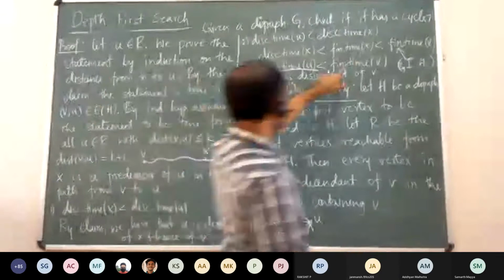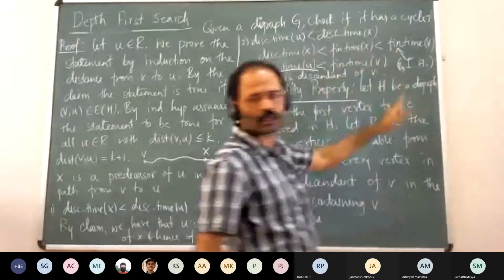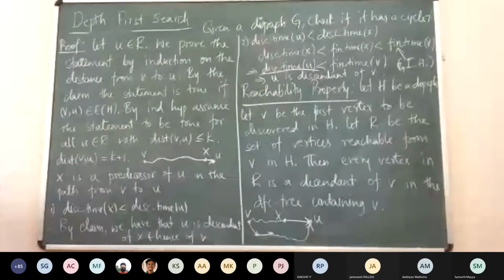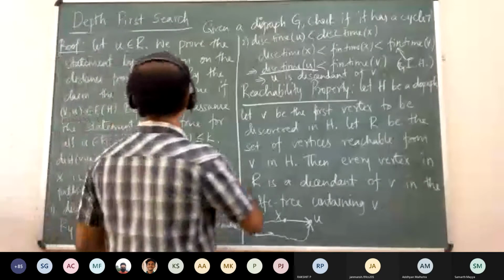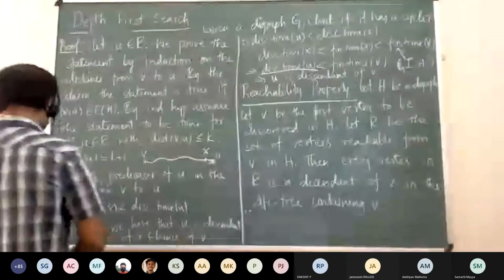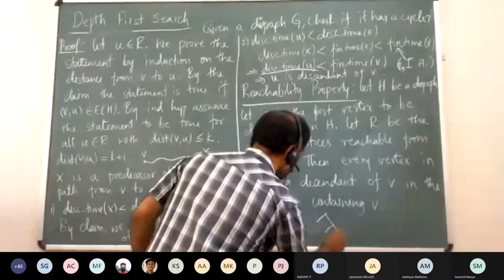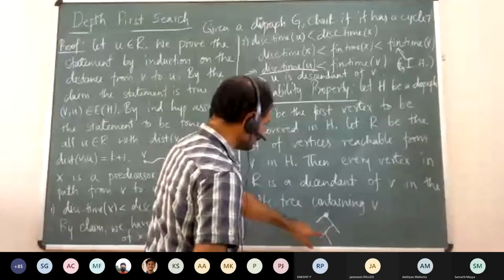And see, we are using this finishing time of v because we know about that from the inductive hypothesis, right? And that is enough. And the other thing is implied anyway. The finishing time of u is anyway implied. So basically, to say that something is a descendant, what do we need to say, right? Let me write here. So for any tree, if you start from here, once it is a descendant, right?